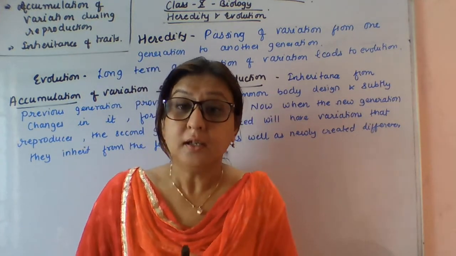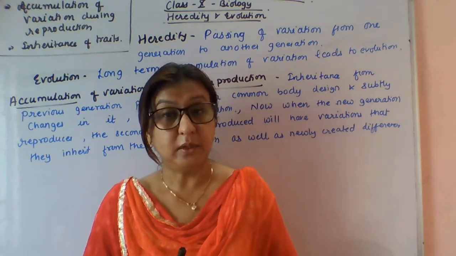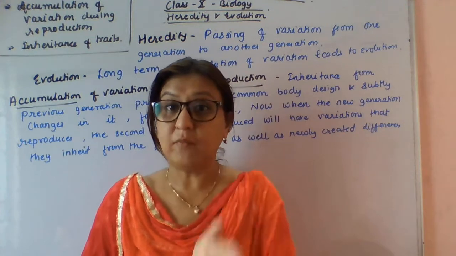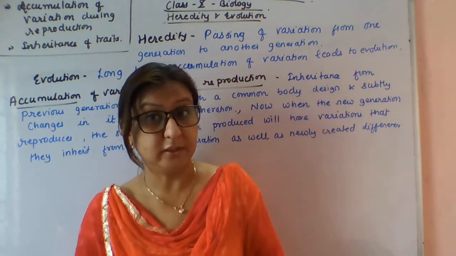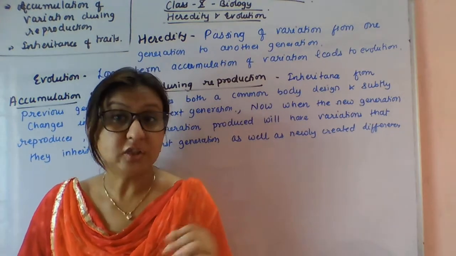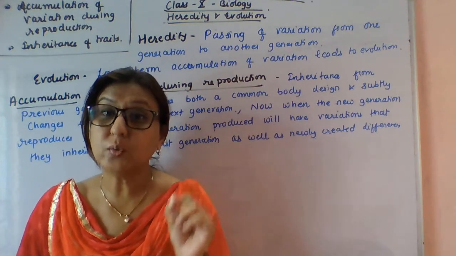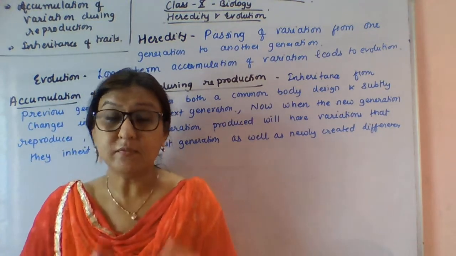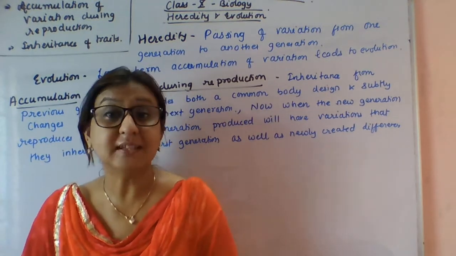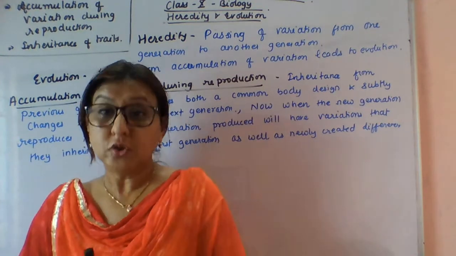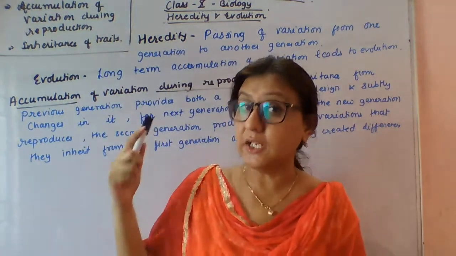This all occurs with the help of these DNA segments, because DNA is passed on from one generation to another generation. And we all know the DNA comprises functional units. So the functional unit of DNA is called genes. Because of these genes, we have similar traits or characteristics to those of our parents. Today we will study heredity and evolution.